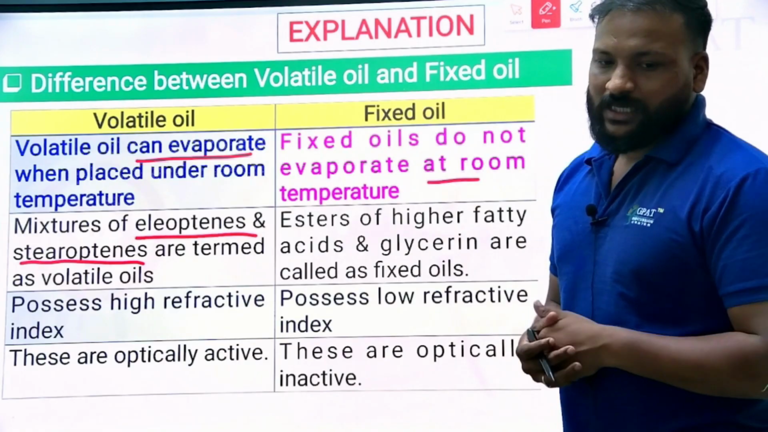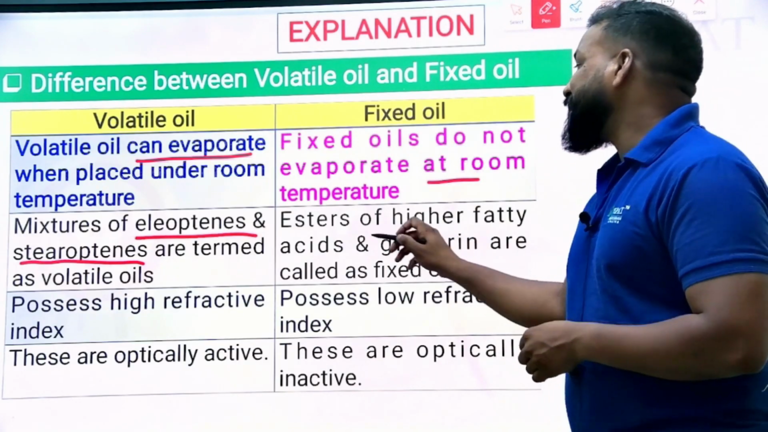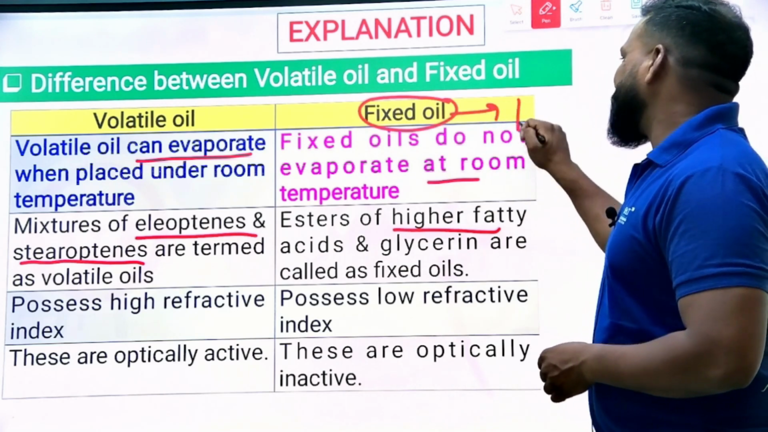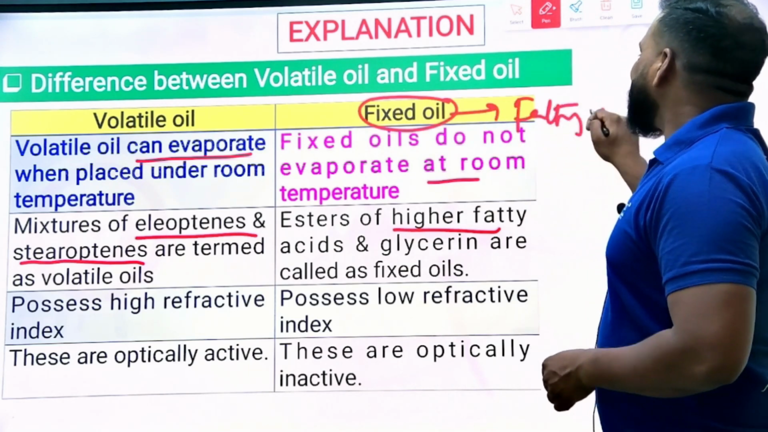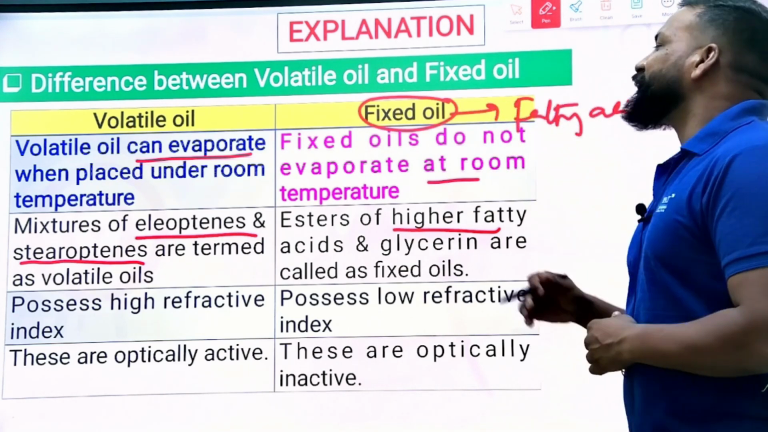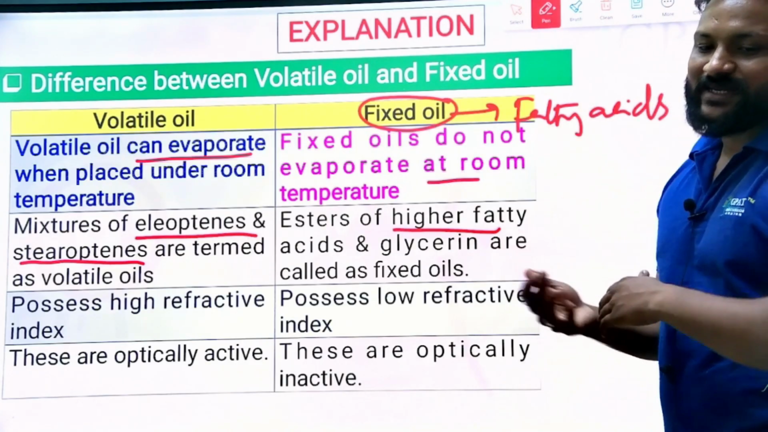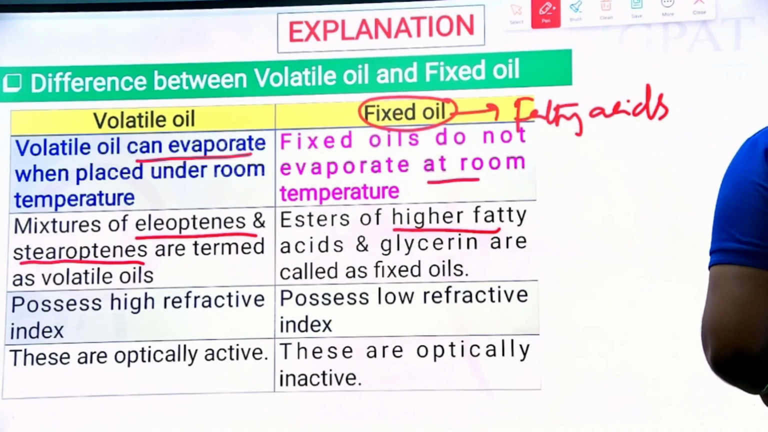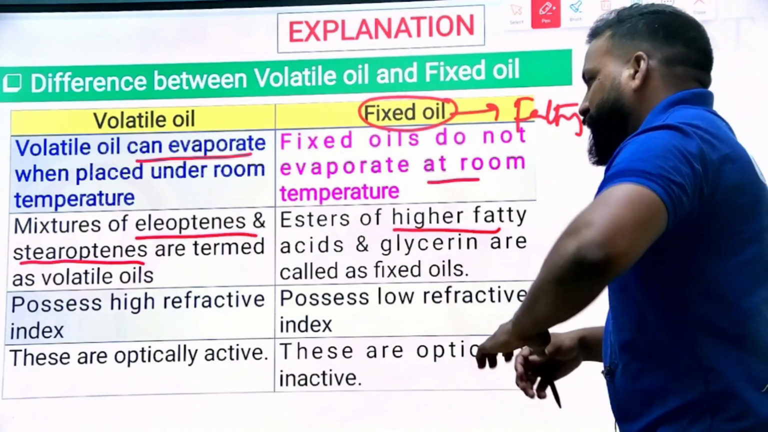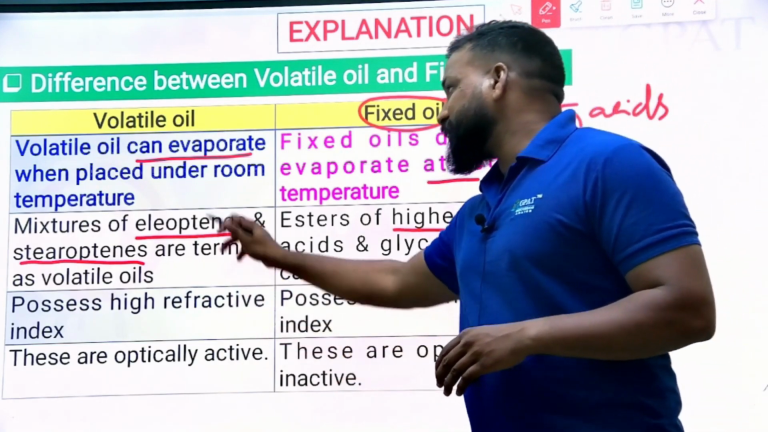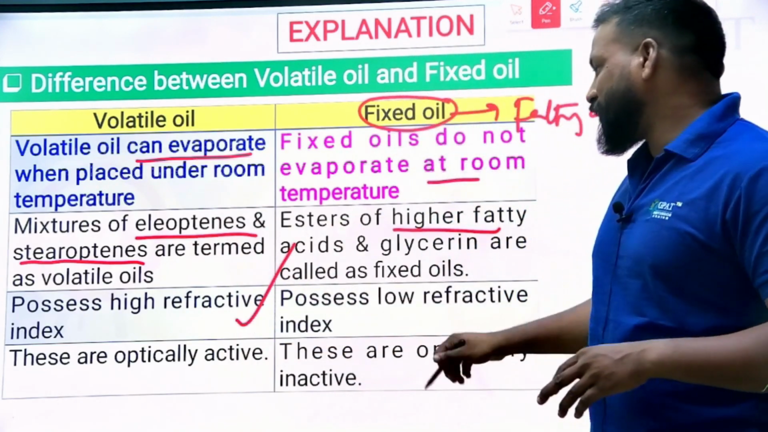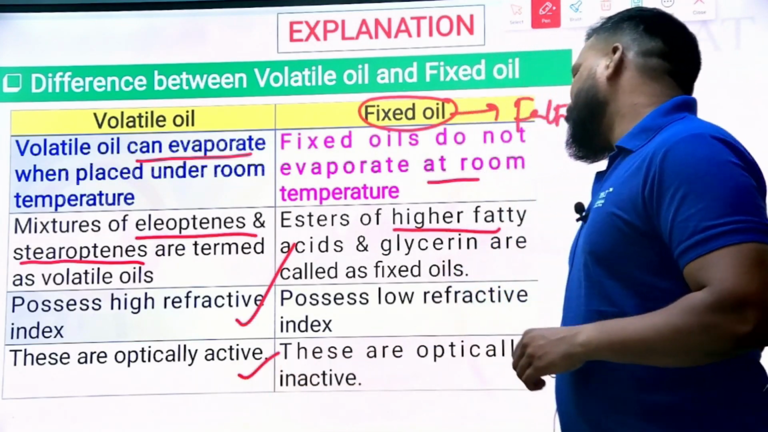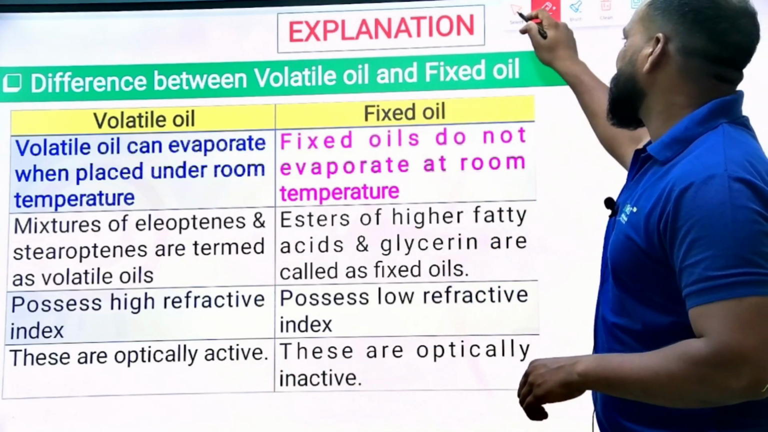Stearoptenes are termed as volatile oils, and fixed oils are esters of higher fatty acids. F stands for fatty acids. They contain higher fatty acids and glycerin, and are called fixed oils. Volatile oils have a high refractive index, and fixed oils have a low refractive index. Volatile oils are optically active, fixed oils are optically inactive. These are the differences. Clear?